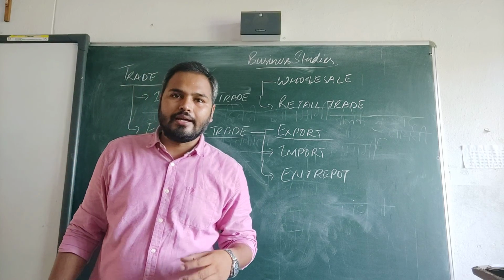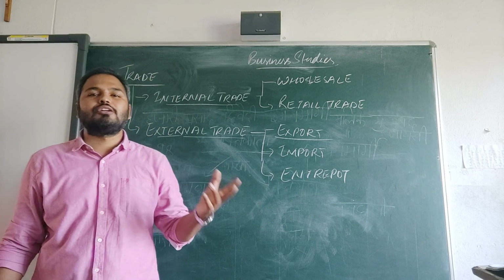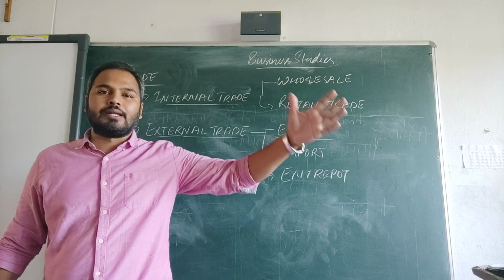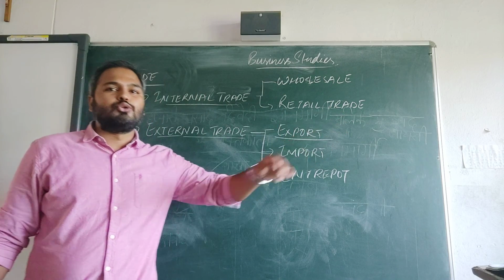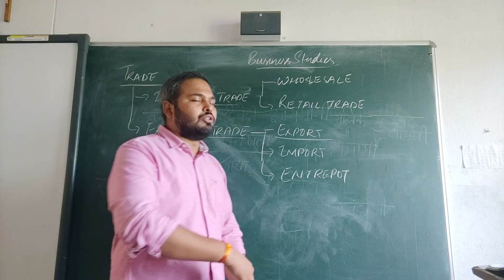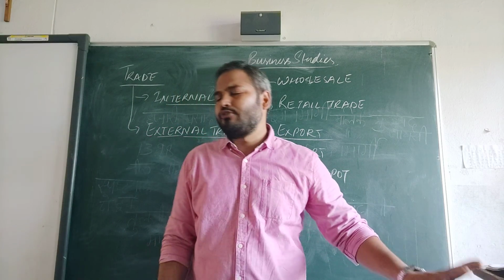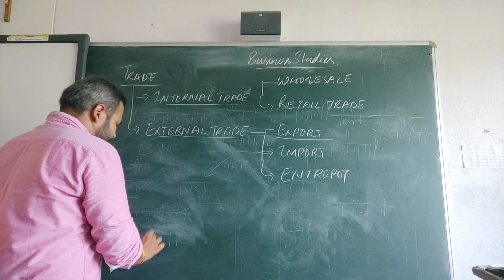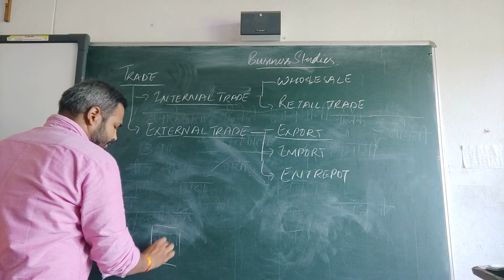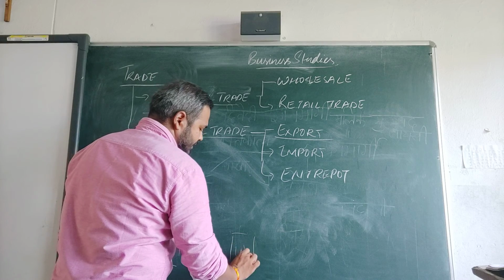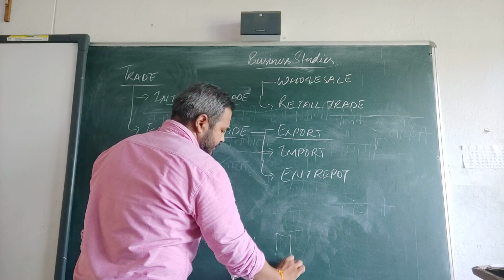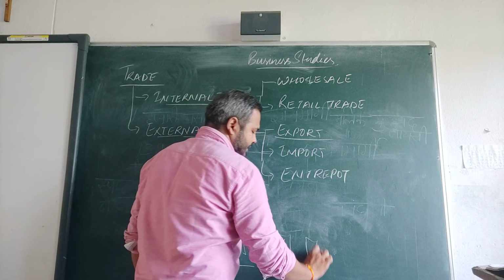Export is when we sell goods and services to different countries and earn money. For example, suppose this is India, and this is USA, Russia, China.